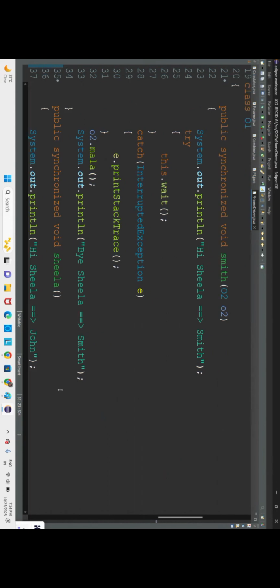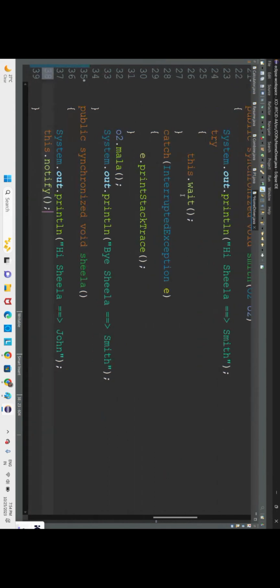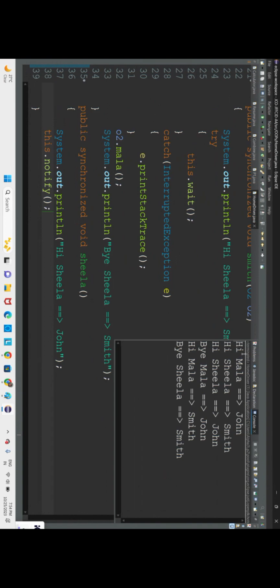Just because you have notified, the thread will now execute properly. See, here the complete execution is happening. Here John is telling hi to Mala. Fine. Now hi Sheila is told by Smith. If the execution stopped here, then there would be a thread deadlock. But the execution is going on. Hi Mala is told by John. Hi Sheila is told by Smith. Done.